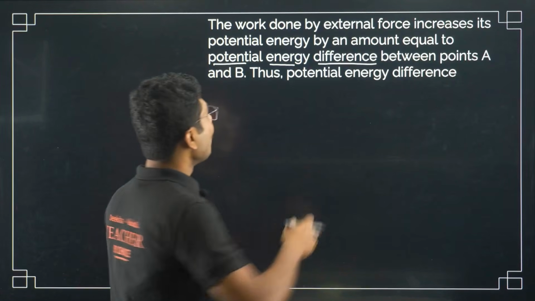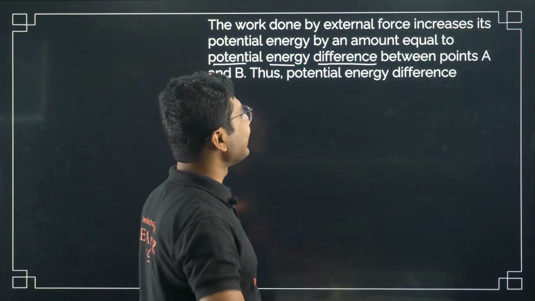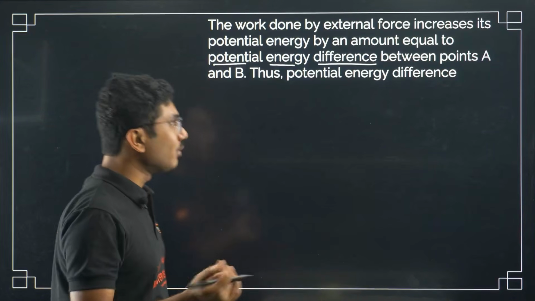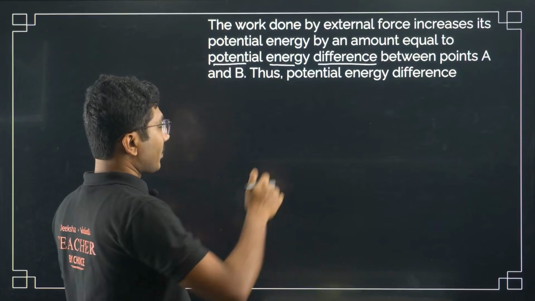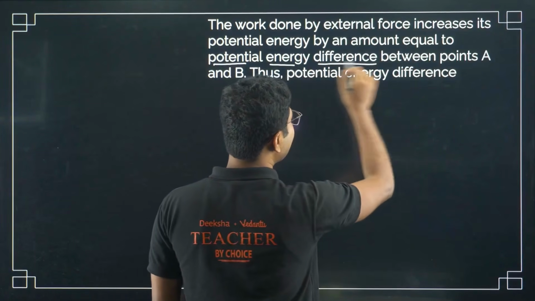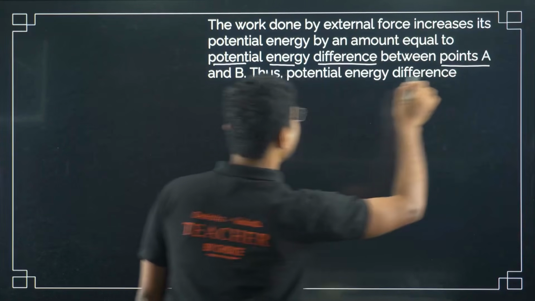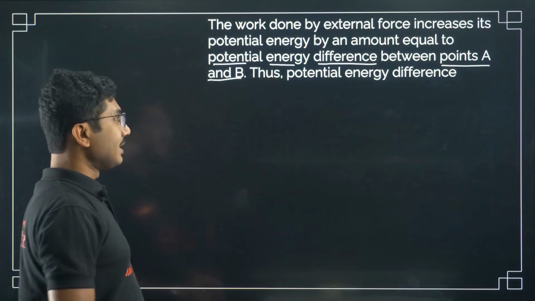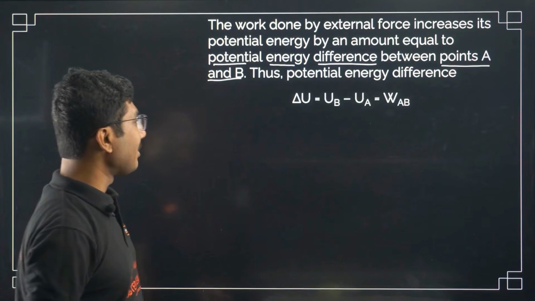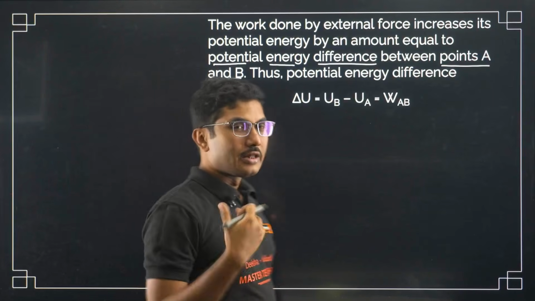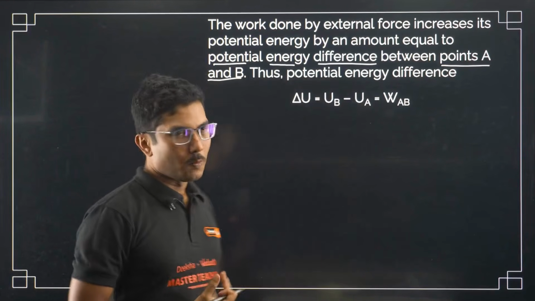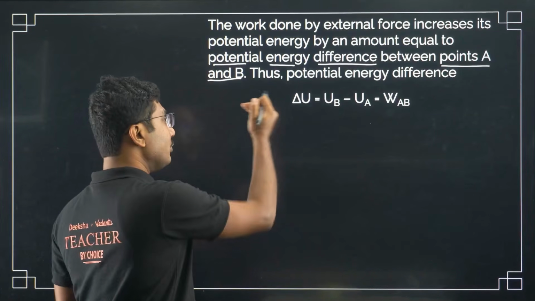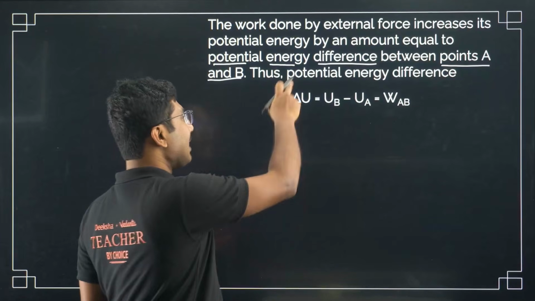So let's see. The work done by the external force increases its potential energy. So the more work is done, the more potential energy is stored, right? And this is basically the potential energy difference between points A and B. Thus the potential energy difference is given by the potential energy symbol. The symbol for potential energy is U. Remember that it is not V. V is a different quantity, we will see that. So U is the potential energy and delta U represents change.